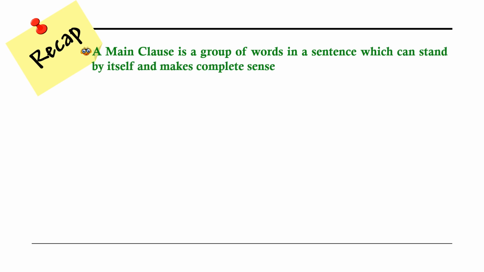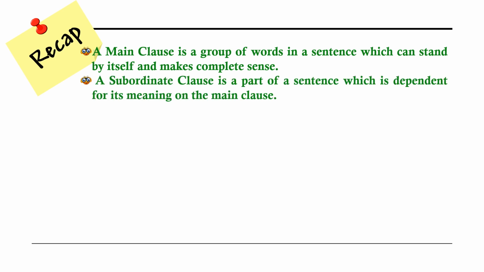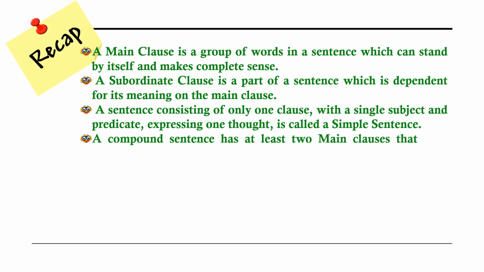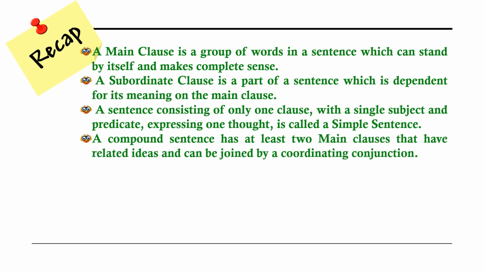Okay, so now let's recap what we have done here. A main clause is a group of words in a sentence which can stand by itself and make complete sense. A subordinate clause is a part of the sentence which is dependent on the main clause for proper meaning. A sentence consisting of only one clause with a single subject and predicate and expressing only one thought is called a simple sentence. Whereas a compound sentence has at least two main clauses that have related ideas and can be joined by a coordinating conjunction.